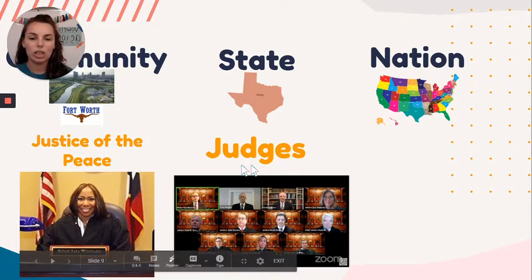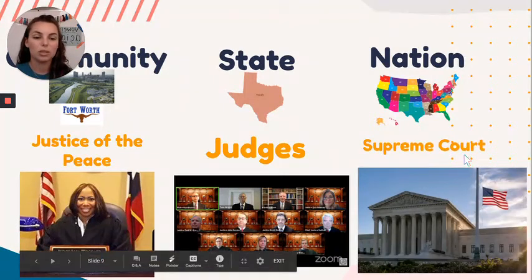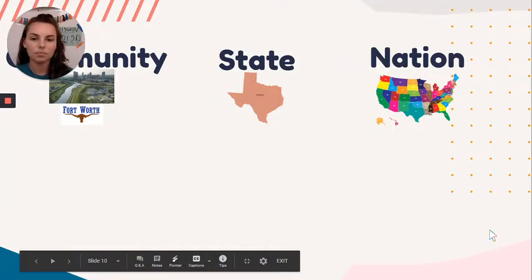We also have judges in the state of Texas, and you can see there's a lot of them. I thought it was cool and interesting that they are meeting on Zoom, just like we have to meet on Zoom. And then in our nation, we have the Supreme Court of Judges, and there are a lot of them, and they help make really big decisions for the whole country, the whole nation.